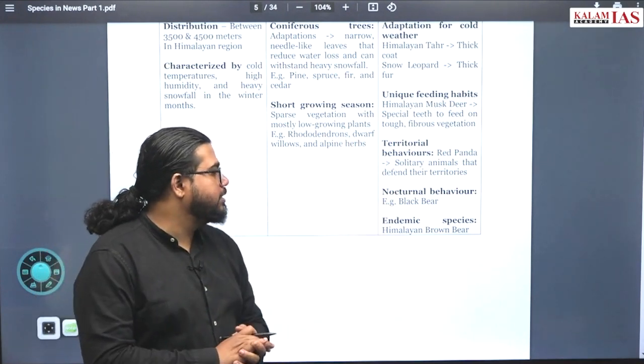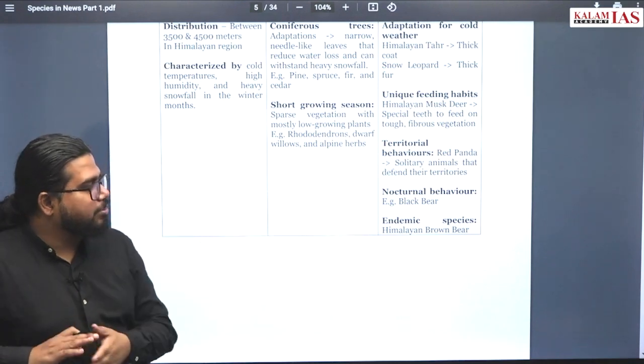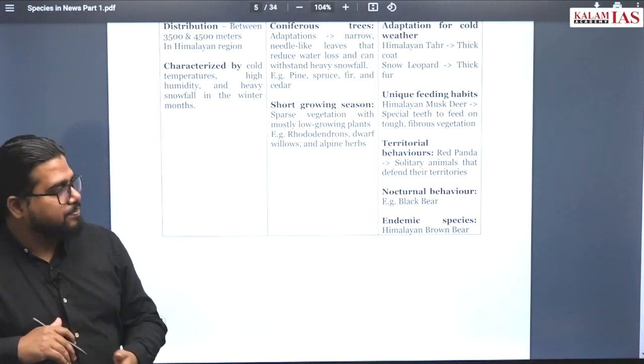Nocturnal behavior will be there. Endemic species are also part of it. Himalayan brown bear is an example of this.